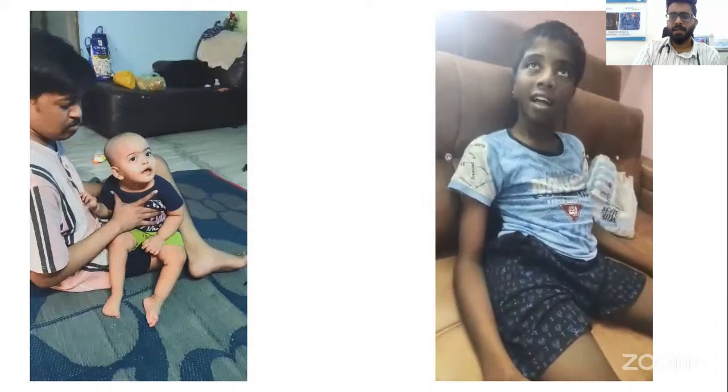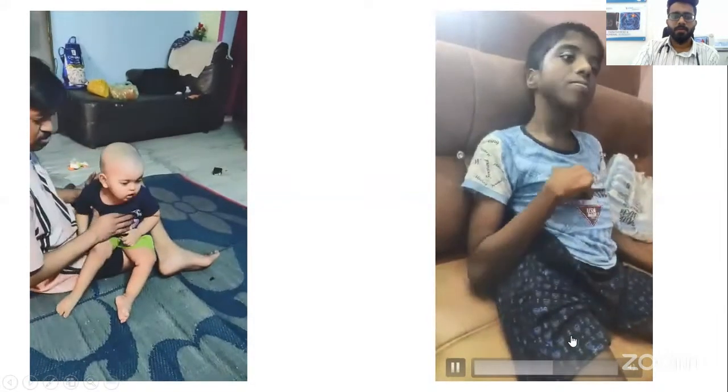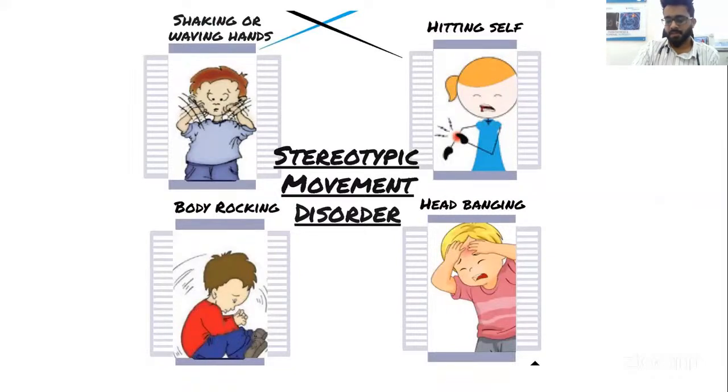All right. So he has head rocking, he has also body rocking. So these are stereotypies. So what are stereotypies? Basically, stereotypies are repetitive, patterned movements which are not epileptic. They cannot be classified as tics. There are various types of stereotypies like hand shaking, body rocking, hitting himself like head banging, head rocking. All these can be seen in neurodevelopmental disorders like autism spectrum, ADHD, GDD, and a few genetic disorders. So you need to differentiate stereotypic movements from non-stereotypic movements like tics or dystonia or a frank seizure, because stereotypies do not need any active management.